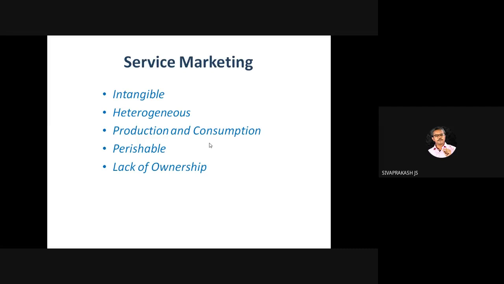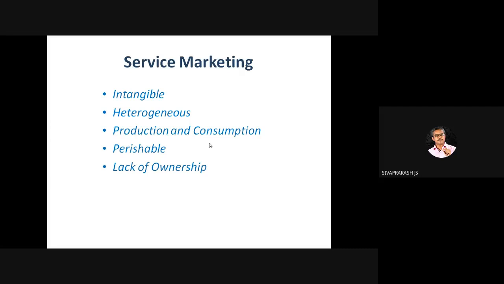They ask about a situation and which characteristic matches it. They give four options, which means you need to understand what heterogeneity is, then only can you answer that question. The third characteristic: production and consumption always go together. For example, when an auto driver takes you from one place to another, the production and consumption of the service go together. Perishable nature: if you don't use that particular service, for example if you are absent for 5 minutes, the service perishes.